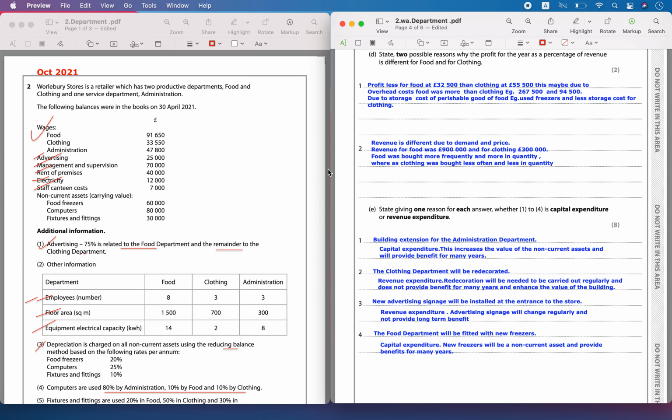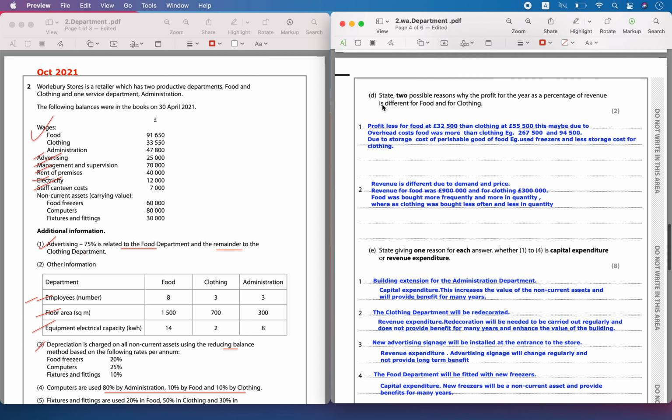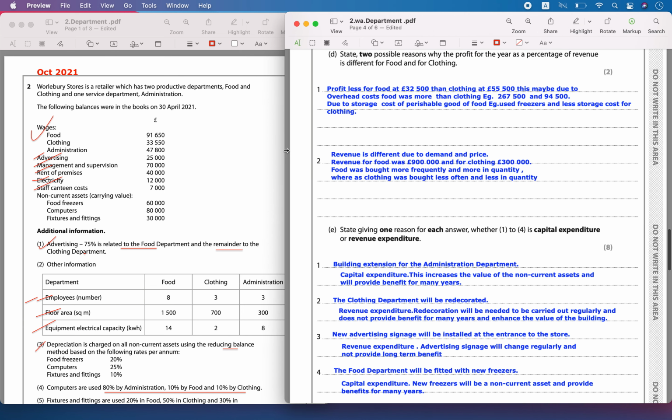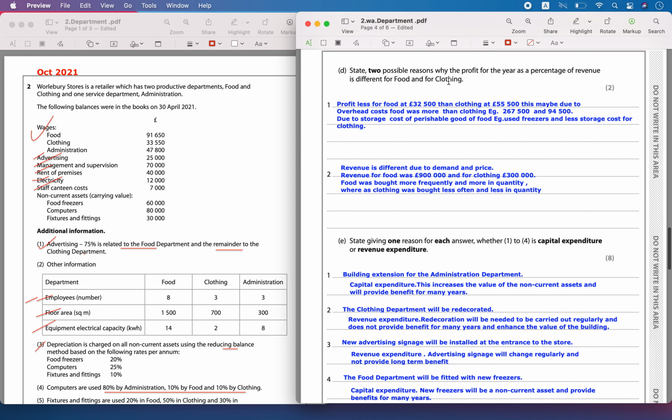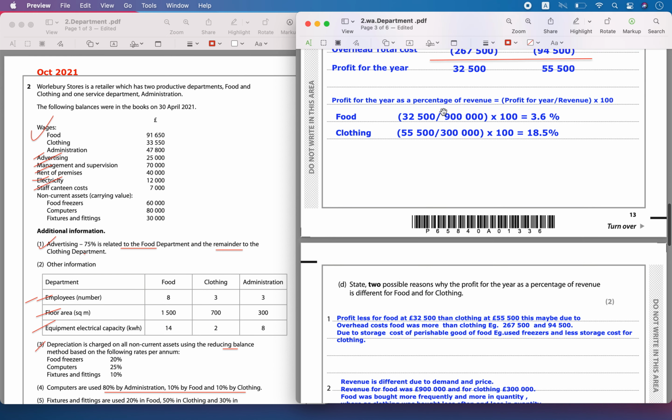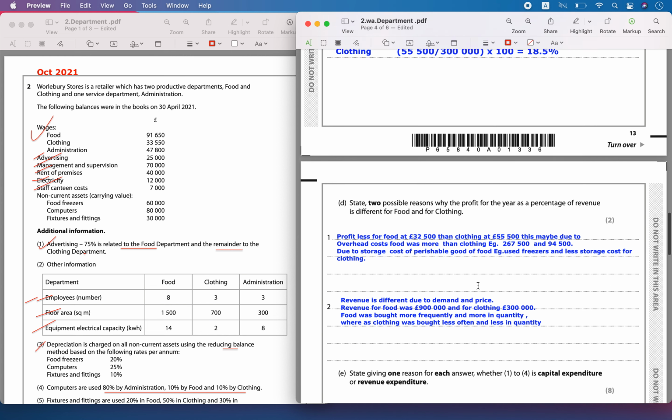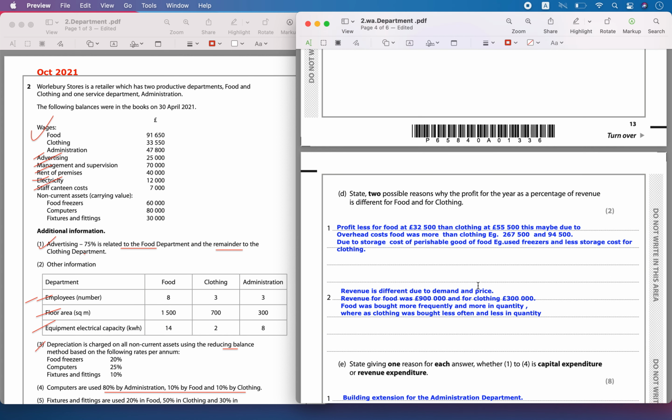Hello, today we are solving October 2021 paper question number 2, part D. State two possible reasons why the profit for the year as a percentage of revenue was different for food and clothing. We had calculated the profit as a percentage of revenue in the previous question. For food it was 3.6 percent and for clothing it was 18.5 percent. So he is asking, why do you think that has happened?